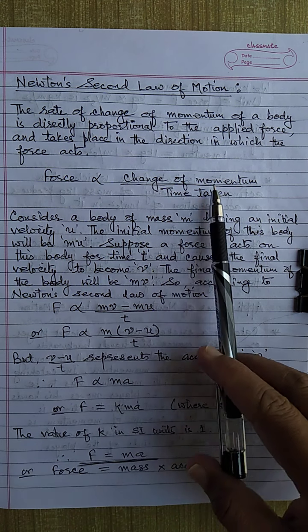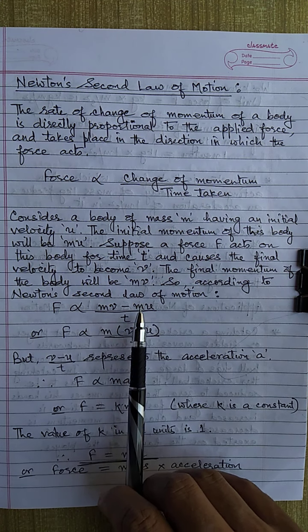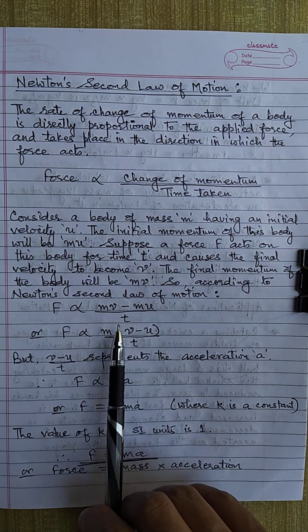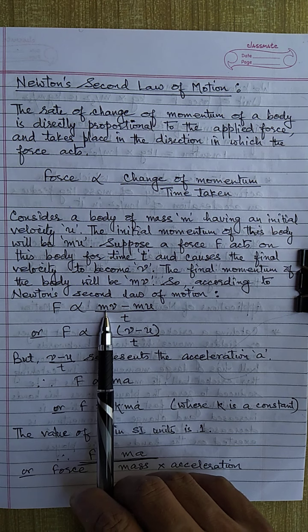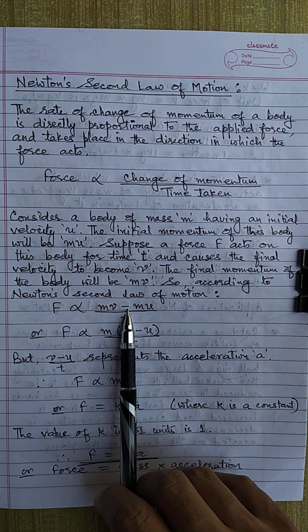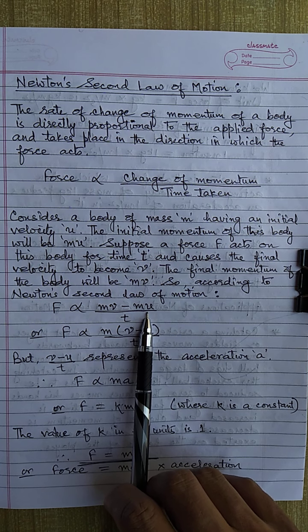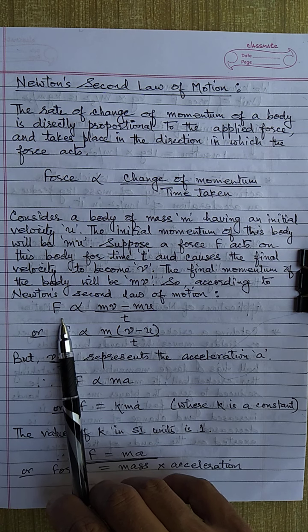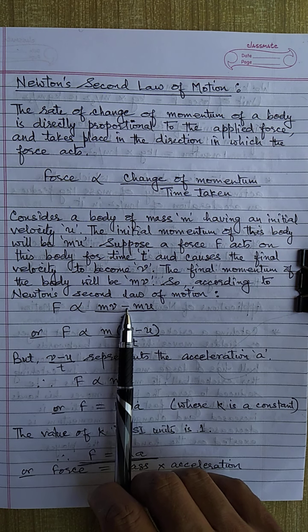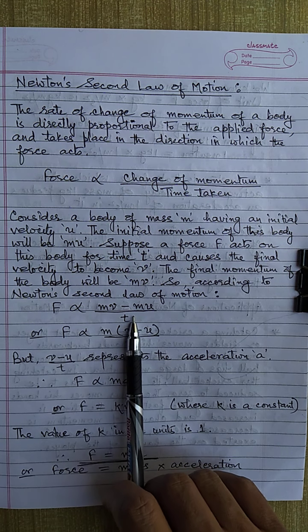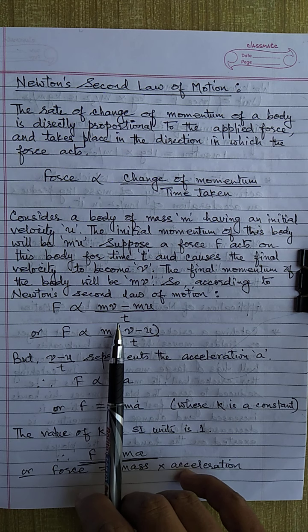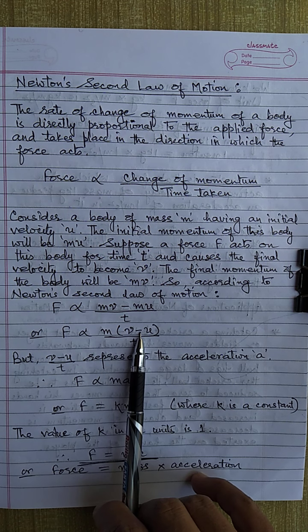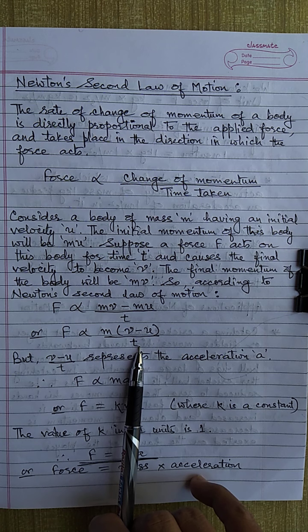Now what will be the change of momentum? Final momentum minus initial momentum, divided by time taken. Final momentum is mv minus initial momentum mu, divided by t. So force is directly proportional to mv minus mu upon t. Now if we take m common, we will get m into v minus u divided by t.